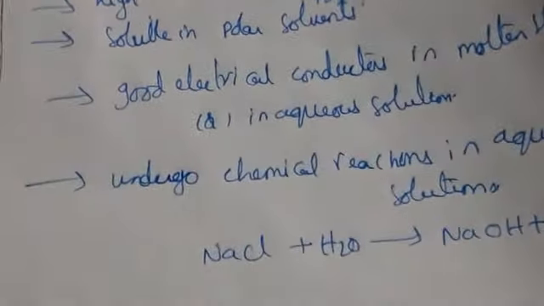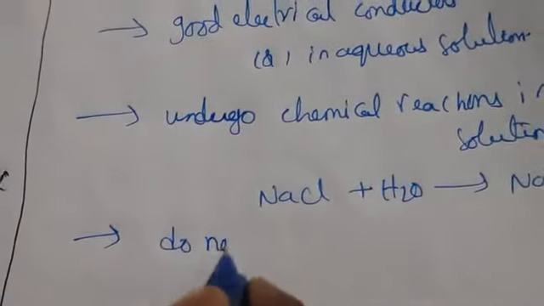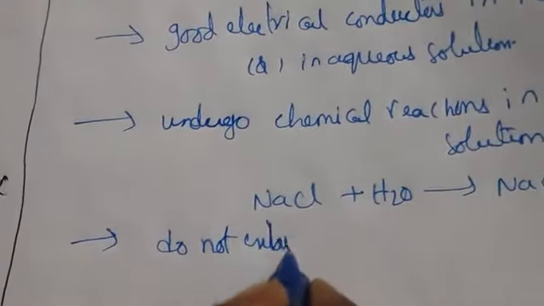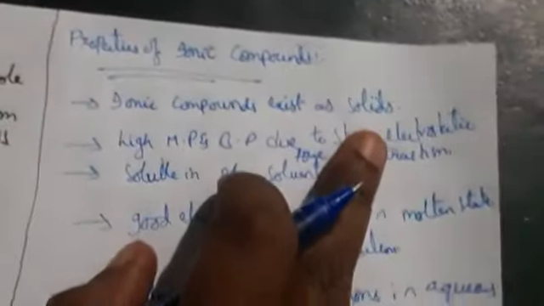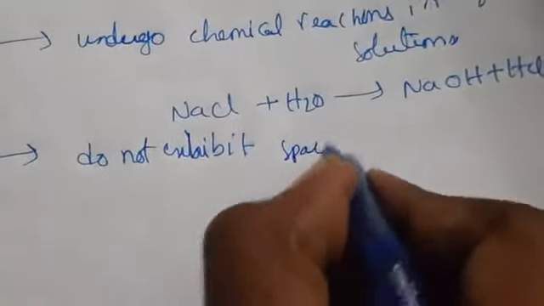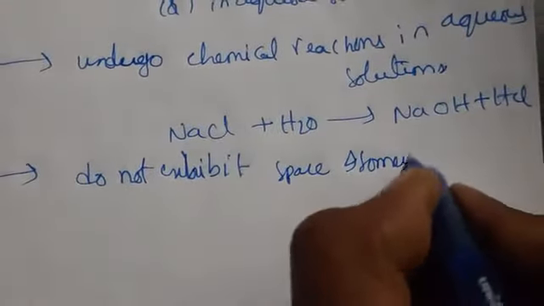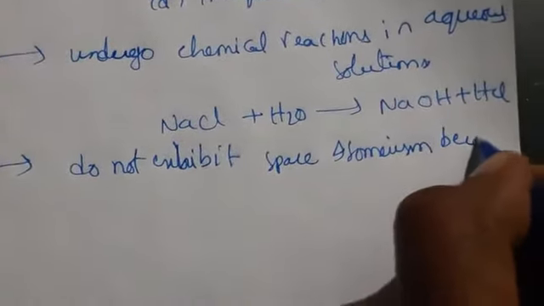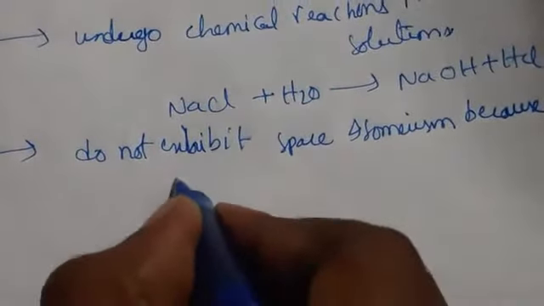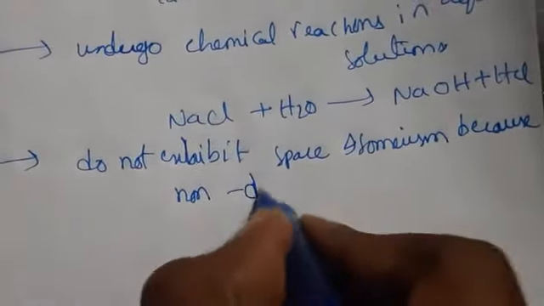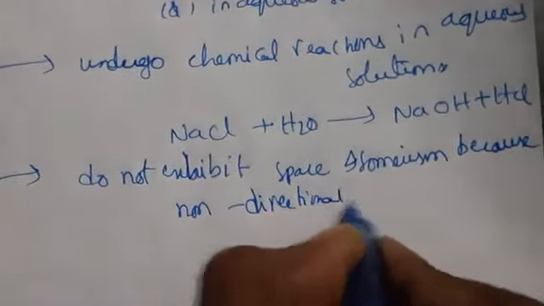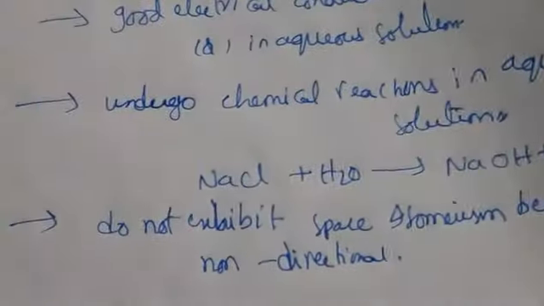So these compounds do not exhibit space isomerism, because the ionic bond is a non-directional bond, we can say. If you have observed, I told you solids are in orderly arrangement. But it does not exhibit space isomerism. Why do we say space isomerism does not exist? Because the ionic bond is non-directional, which is not in a particular direction. That's why we say that it is not in space.